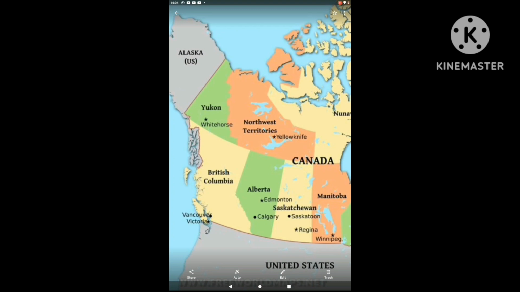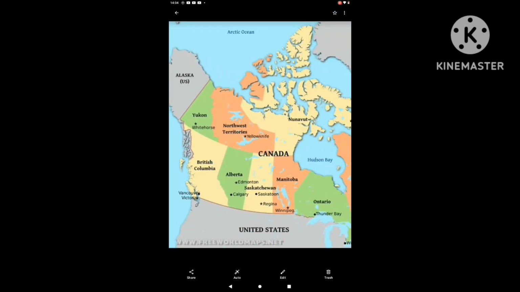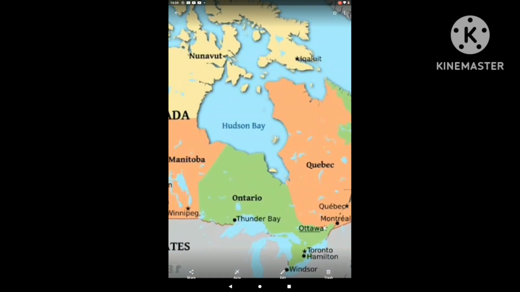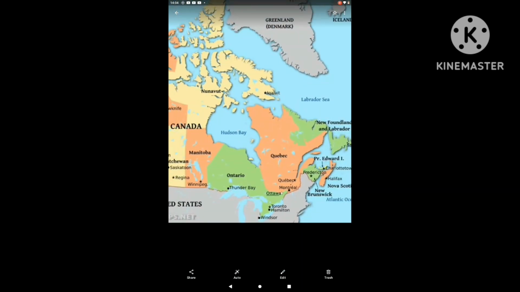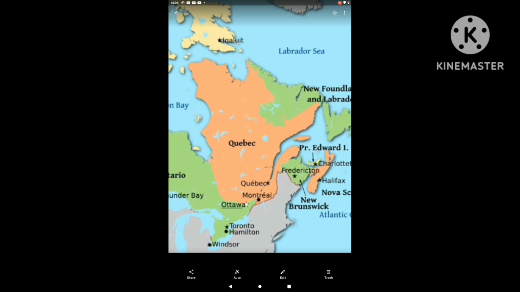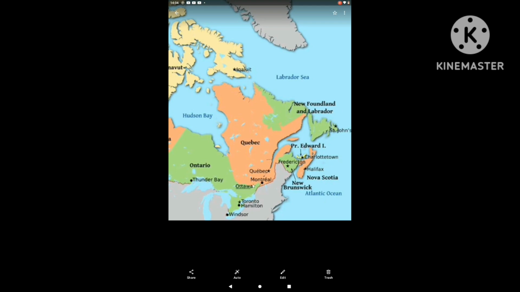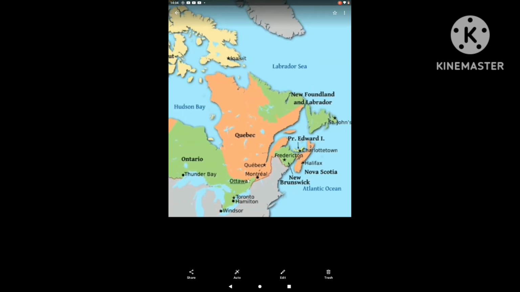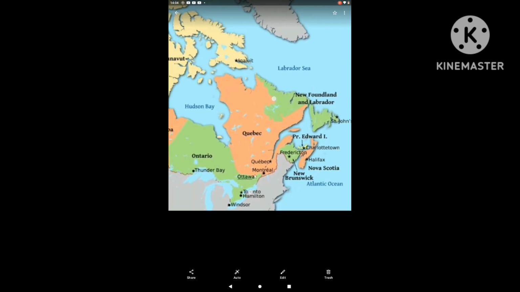The westernmost state is British Columbia. There is also Vancouver, which is famous as a fishing center. Salmon fish is found here. In the east there is Newfoundland, where the Labrador Current and the Gulf Stream meet, and this area is famous as a fishing center. Near Newfoundland are the Grand Banks, famous as a fishing zone. This zone is formed by the combination of two ocean currents, the Gulf Stream and the Labrador Current, which I will explain.